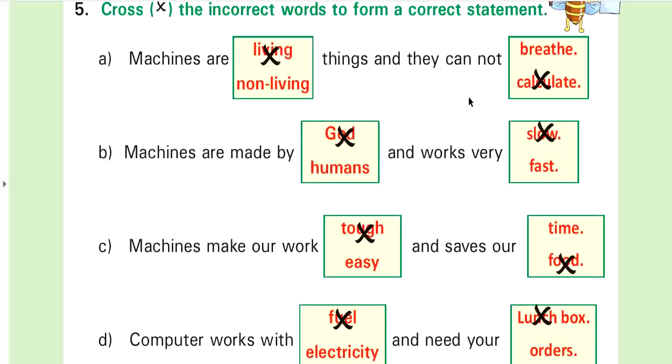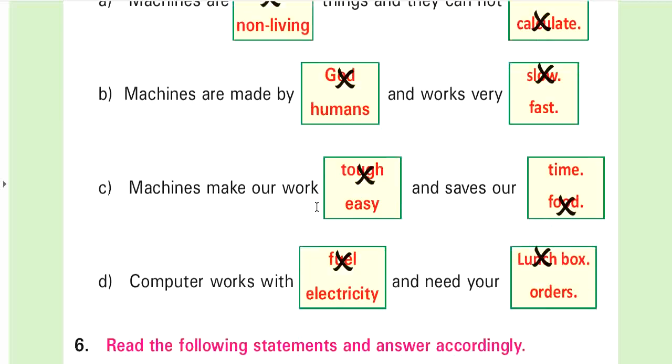Now second, put a cross here on calculate. Machines are made by God or human. Machines are made by human. So put a cross on the God. And work very fast or slow? Fast. So put a cross on the slow answer.